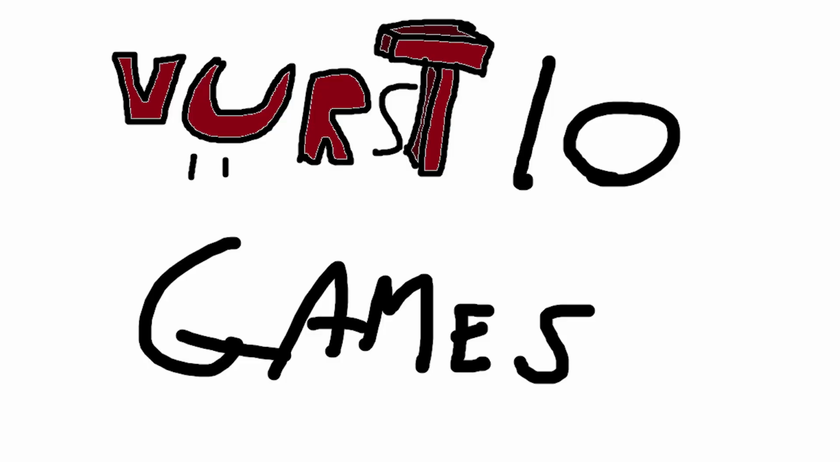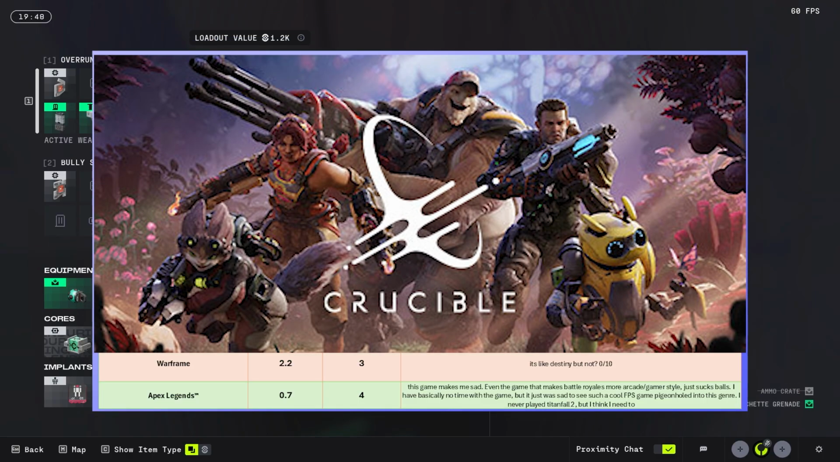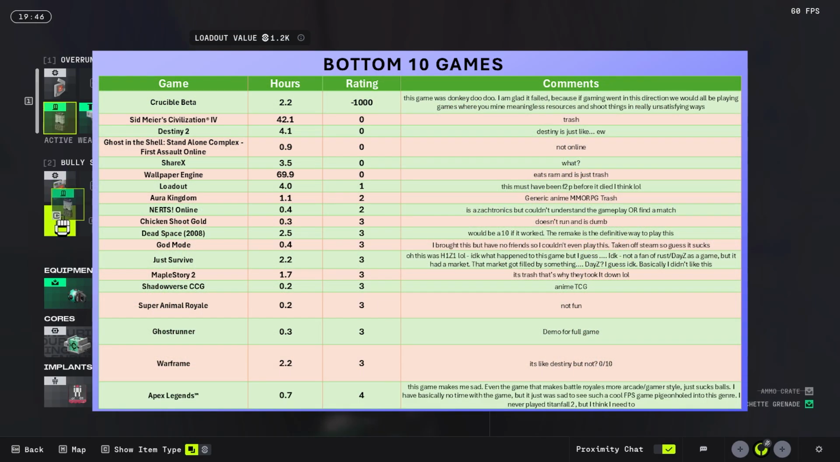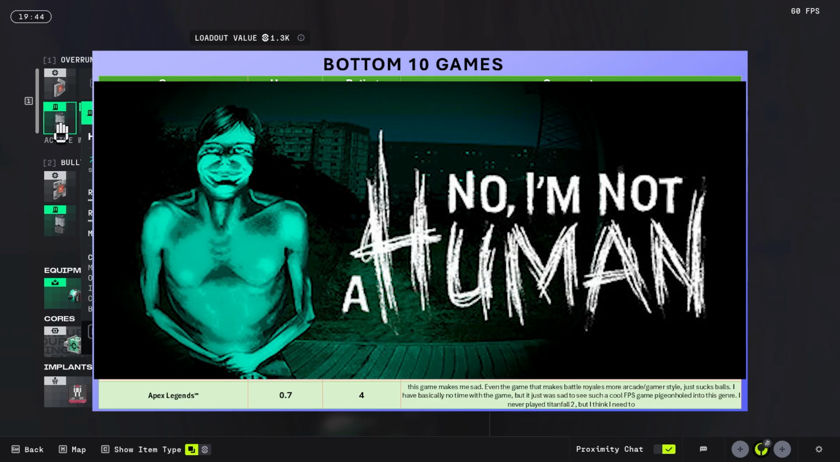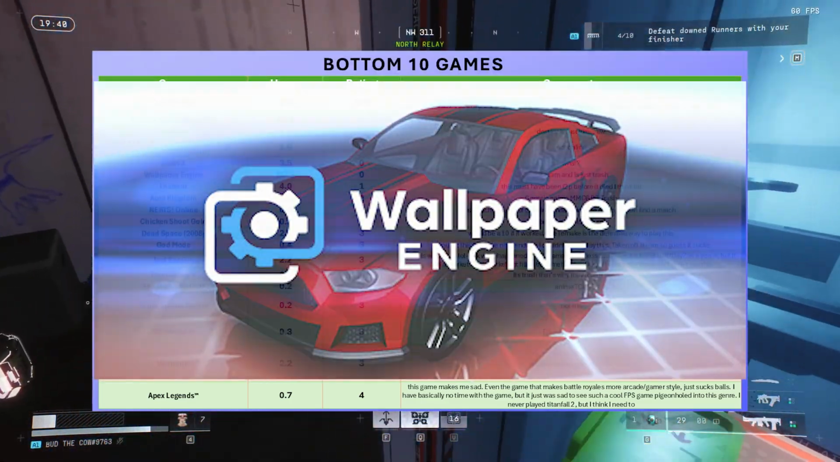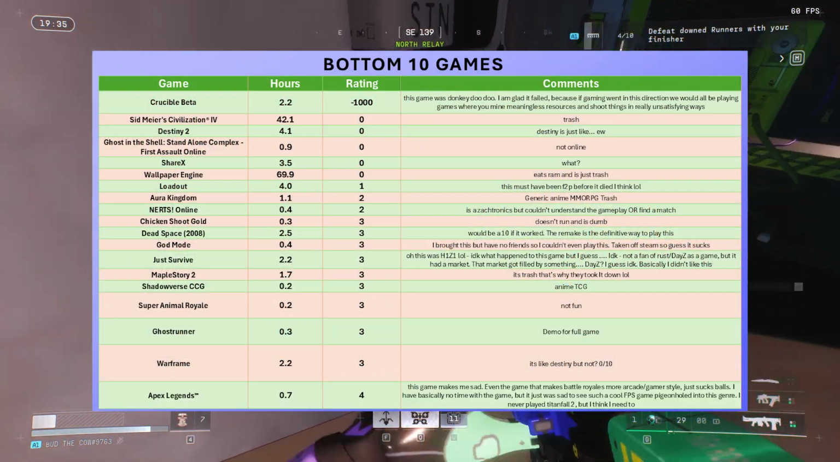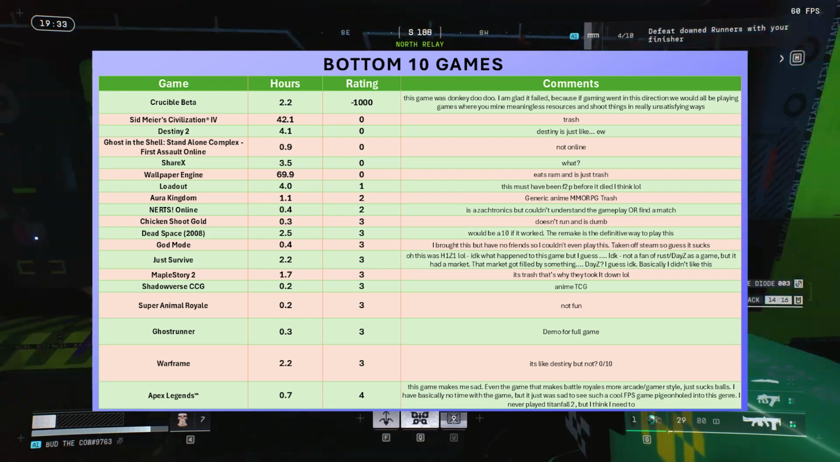Bottom 10 games. I'm not going to go through the list again because that was just cringe, but Crucible's at the top, obvious. Civ 4, Ghost in the Shell. I don't know what Sharax is. Wallpaper Engine sucks. Loadout was a game, but no one played it. Aura Kingdom is not a game. I don't know what that is.